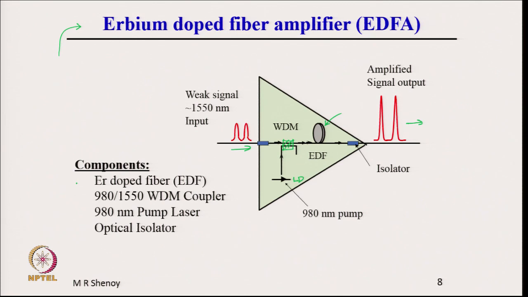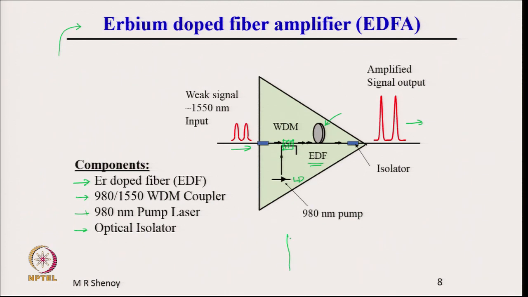So, the components are the erbium doped fiber, written as EDF, a 980/1550 nanometer WDM coupler, that is to combine the pump and the signal, I will discuss in the next slide, the 980 nanometer pump laser, and an optical isolator. This is like an optical diode. There are optical isolators here which prevent light coming back into the amplifier.